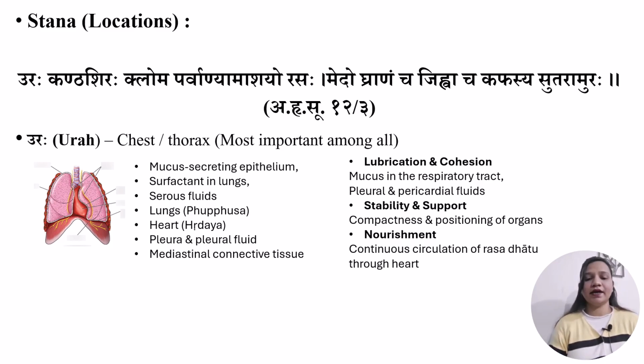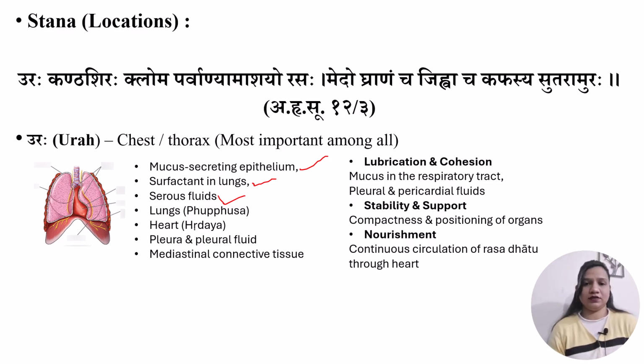So first is structural reasons. We know that in the thoracic cavity, mucus secreting epithelium is present, surfactant of the lungs is present, and serous fluid, which includes pleural and pericardial fluid.